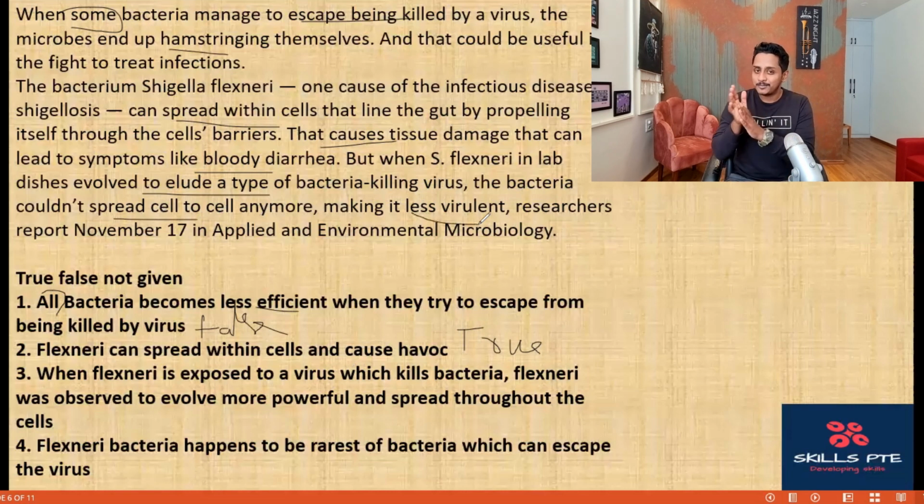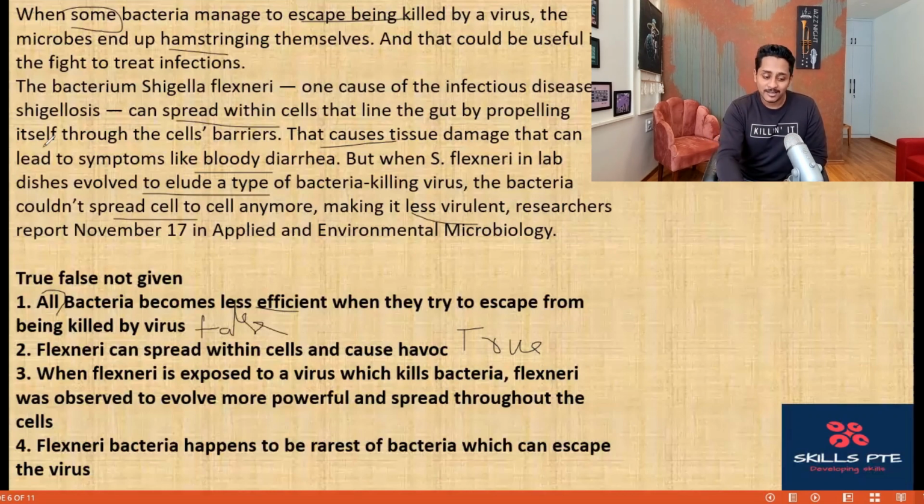When that bacteria was exposed to a virus, it tried to escape the virus by becoming less virulent. It did not spread from one cell to another. This is the information we have. Let's read the question. When flexneri is exposed to a virus which kills bacteria, if I have to write true, then I should have read flexneri becomes less virulent and it will not spread from one cell to another.